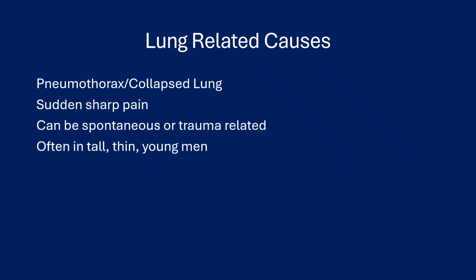Lung-related causes: pneumothorax, or collapsed lung, can be spontaneous or trauma-related. Usually described as sudden, sharp pain. Oftentimes, for the people that have them spontaneously, they'll be tall, thin, young men. I have seen patients who had a history of lung emphysema or lung blebs that suddenly ruptured and produced a spontaneous pneumothorax. They can be large or small, much like pulmonary emboli, and the amount of lung involved can be large or small.